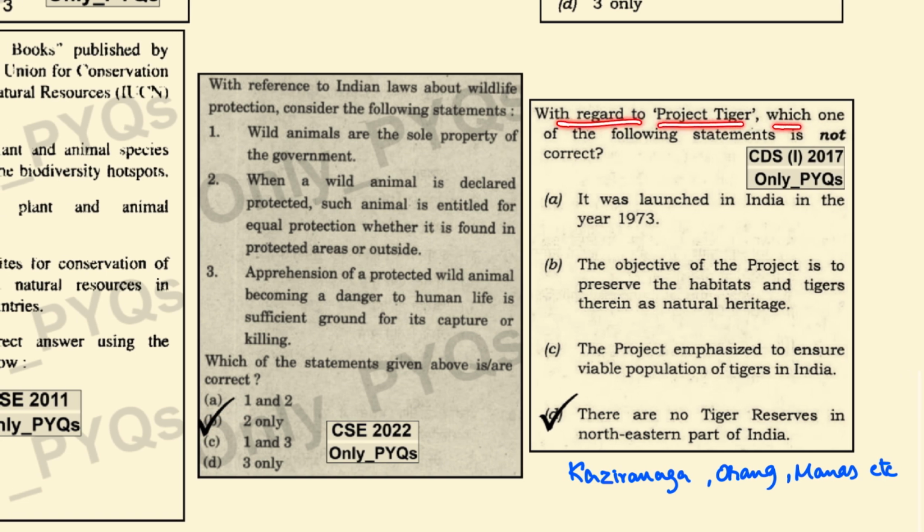With regard to Project Tiger, which one of the following statements is not correct? It was launched in India in the year 1973. This is correct. The objective of the project is to preserve the habitats and the tigers therein as a natural heritage. Yes, this is also correct. The project emphasizes ensuring a viable population of the tiger in India. This is also correct. There are no tiger reserves in the northeastern part of India. This is a wrong statement because Kaziranga, Orang and Manas are a few examples of tiger reserves in the northeastern part of India.